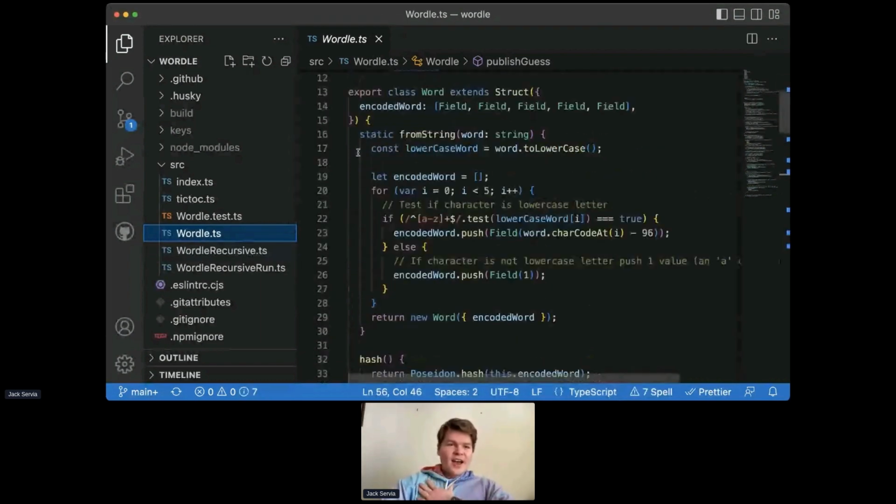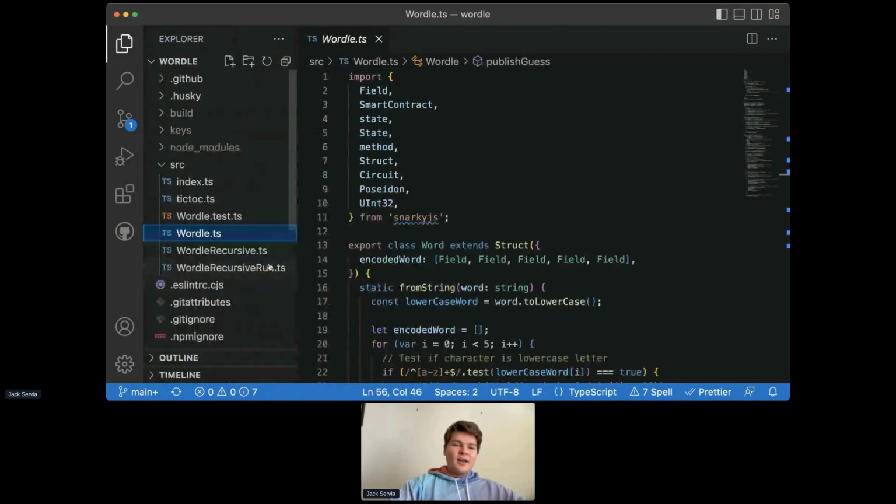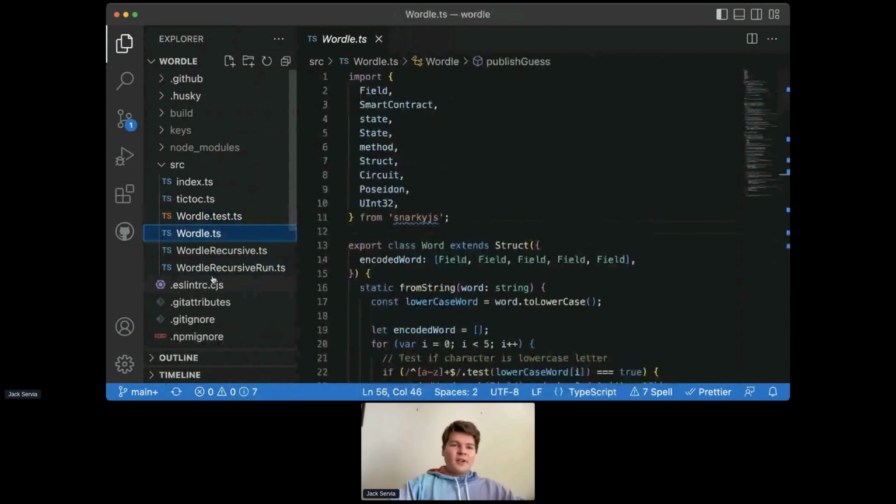And so usually I have the code broken up into different slides, but I actually thought it was more confusing for this example. So we'll walk through this together. First, this normal Wordle example, and then the recursion example later. So this whole project was scaffolded using the zkApps CLI, which is just an npm package that you can install. We'll have a slide for it at the end of the presentation.